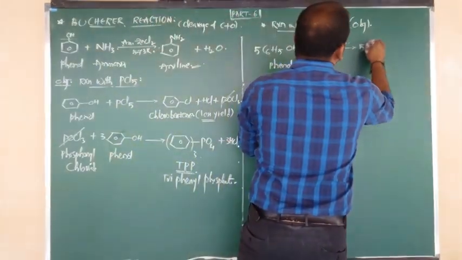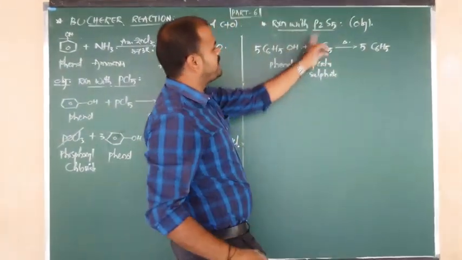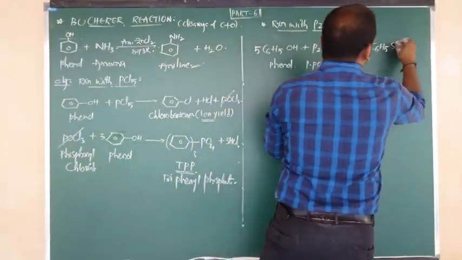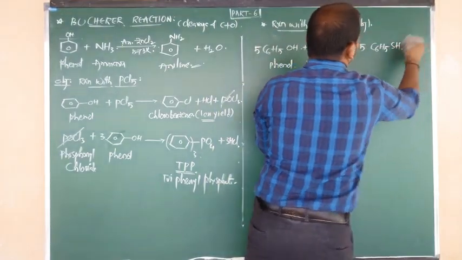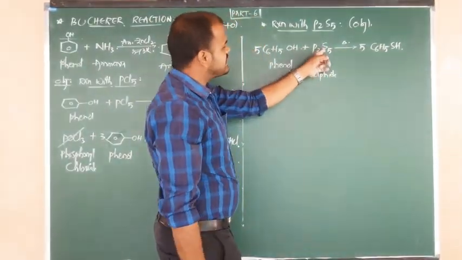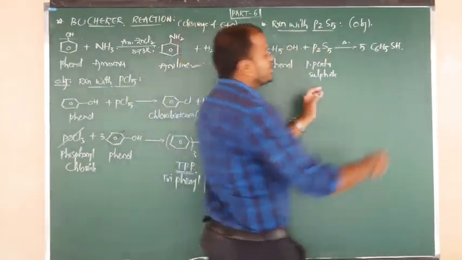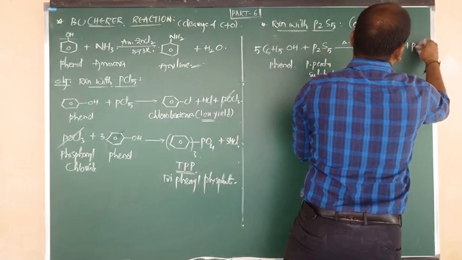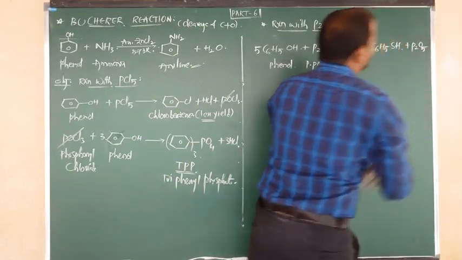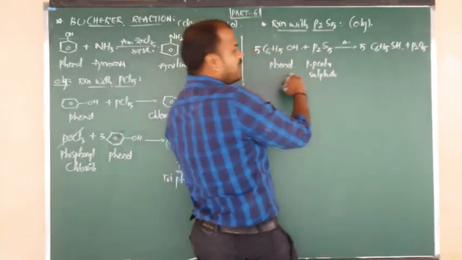So what are you going to get? 5 moles of C6H5 with O replaced by sulfur. Nothing but OH becomes SH. OH becomes SH, with O replaced by S and S replaced by O. So what is the byproduct? P2S5 changes into P2O5. I hope you understand. So this is nothing but phenol.